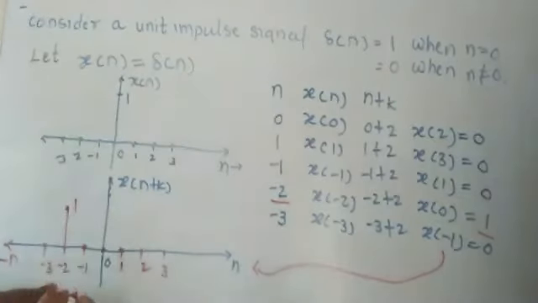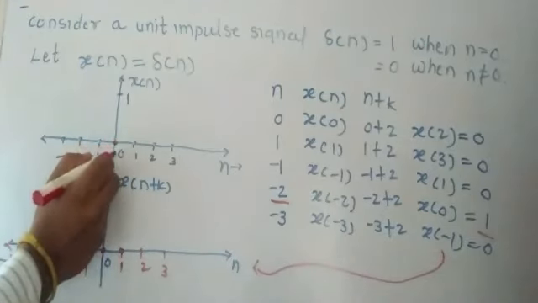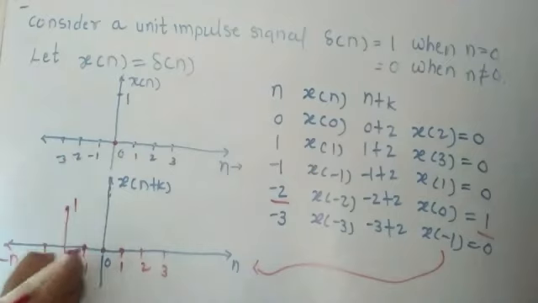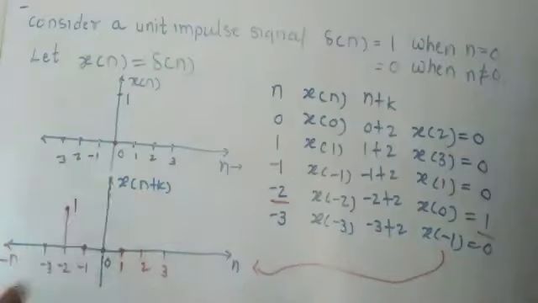So here we find how many points it gets shifted. You can see the original signal is present at 0 and the shifted signal is present at minus 2, so the value will be 2. The difference between these 2 points is 2. So that's why you can say this is an advanced signal.